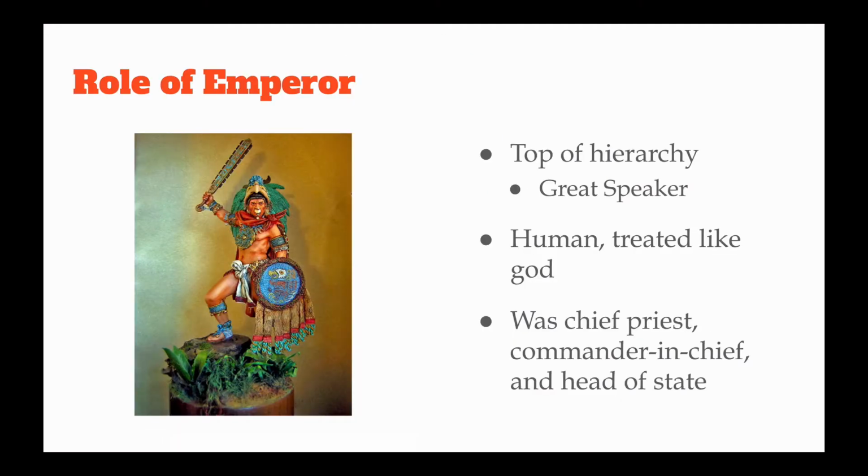The emperor, we saw this in the opening story from lesson 8.1. The emperor is the great speaker, and he is a human. Obviously, he's human. And he is chosen actually from the nobility class. He is chosen to be emperor. And he's part of the noble class. But then once he becomes emperor, he is treated as if he were a god. And he is in a spot all on his own on the hierarchy.